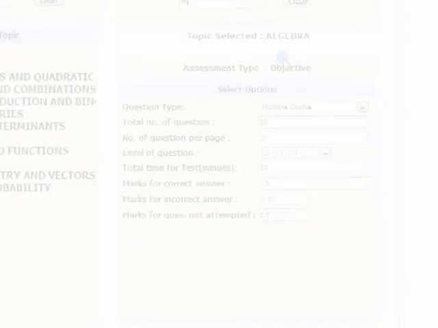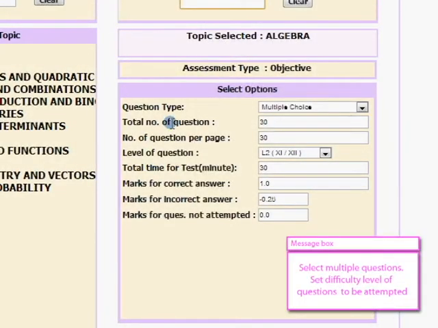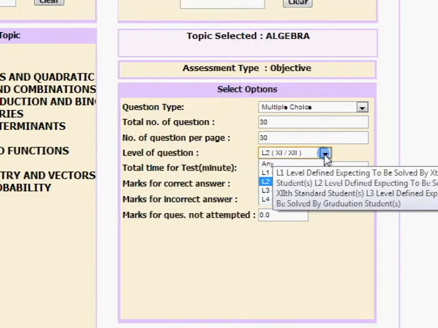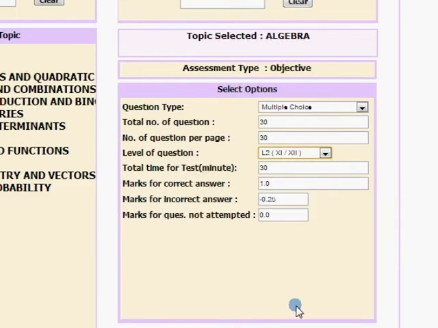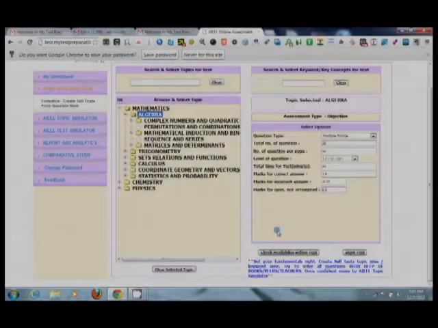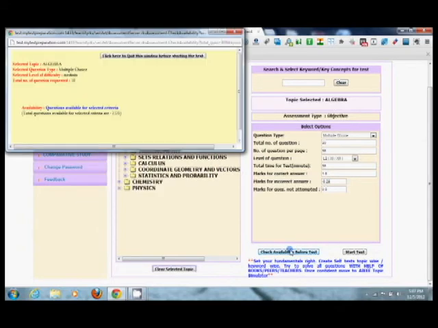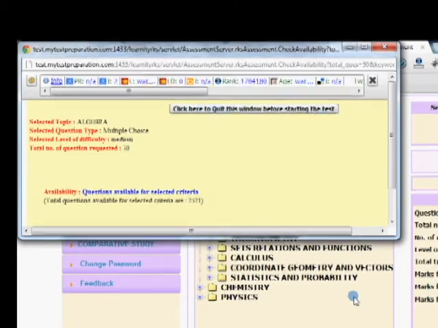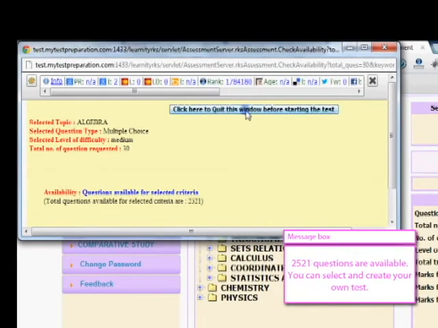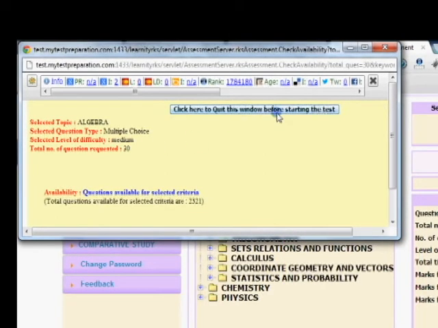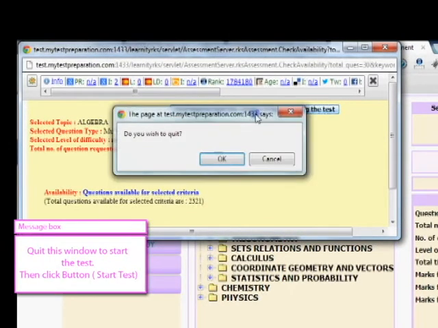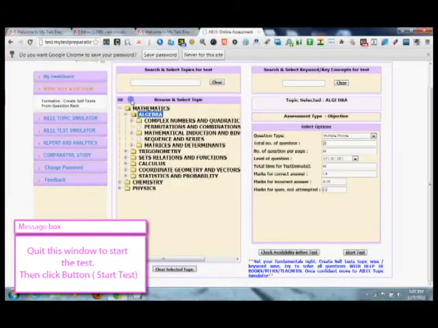You can select multiple questions here, and L2 is for the 11th and 12th, obviously. Now mark the incorrect as the point, negative marking is there, and check availability before you test. Now click here to quit this window. Difficulty level is there. Okay, now you can start here, start the test.